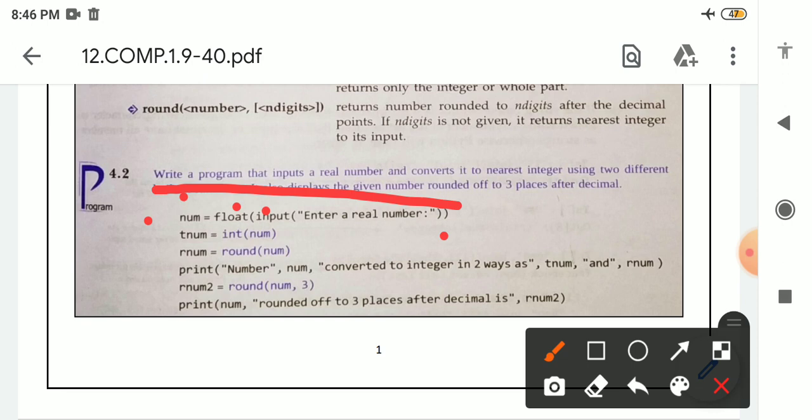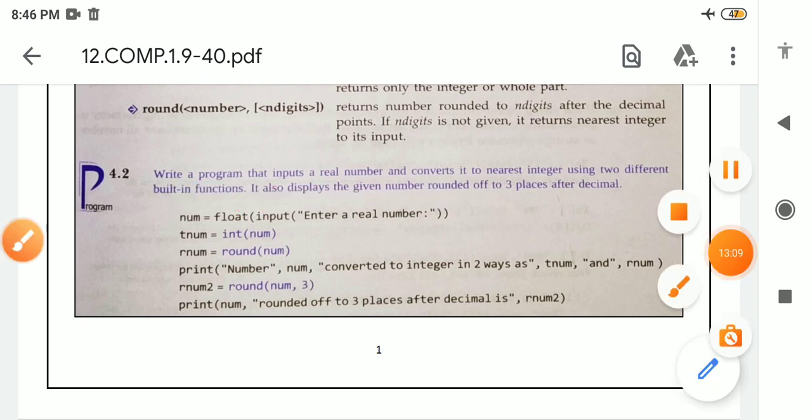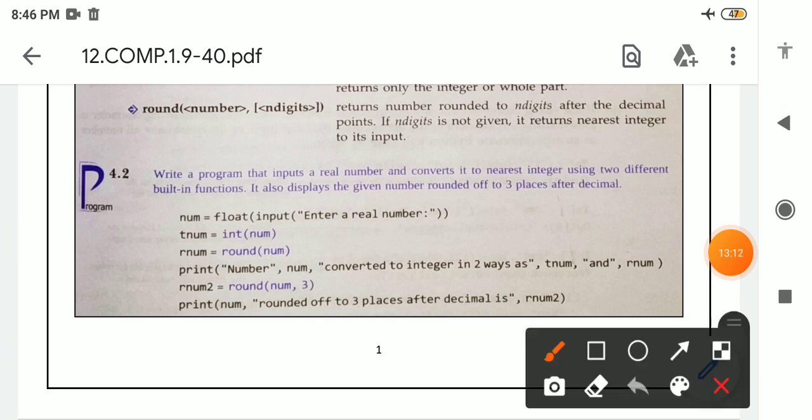So we will write this line. In the next line we have written tnum. Tnum is the name of a variable. After that we have written equal to, then we are using int(num). Int is a function. Inside this function, inside this parenthesis, we have written num. Why? Num is a variable which is storing the input value which we have accepted from the user. So num is written inside this function.